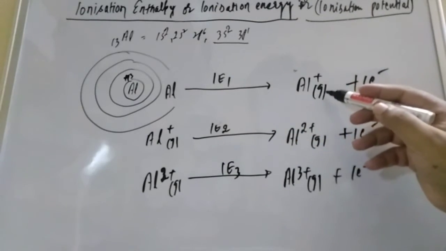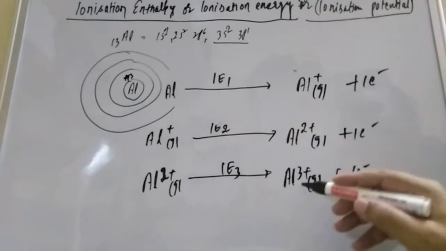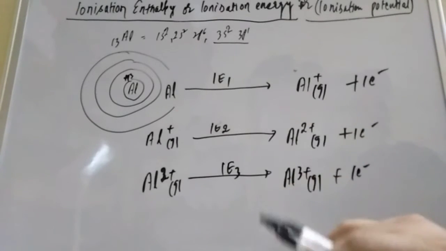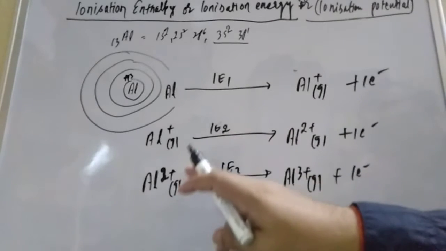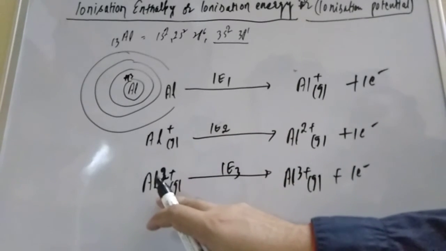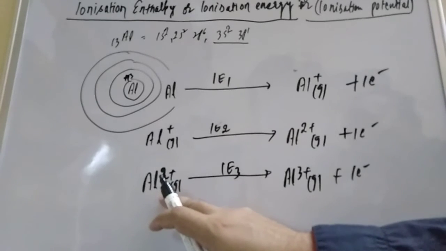Al plus means 1 electron lost, Al2 plus means 2 electrons lost, Al3 plus means 3 electrons lost. So when the charge on the ion is higher, there are the same protons and fewer electrons.